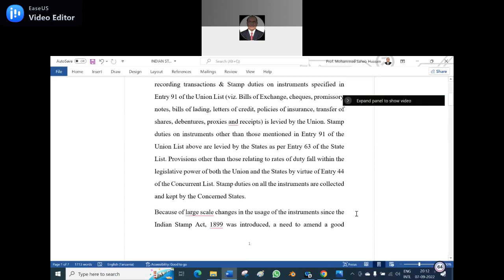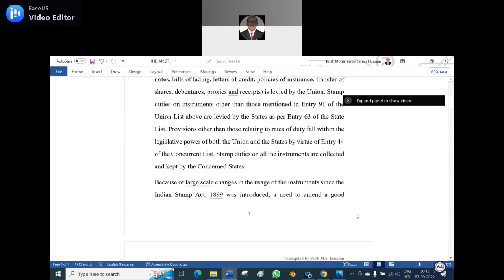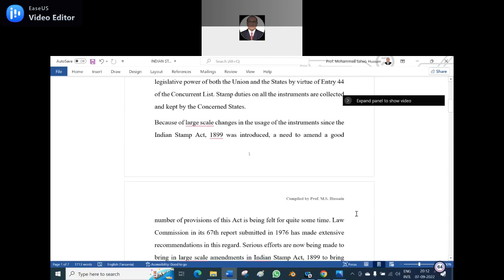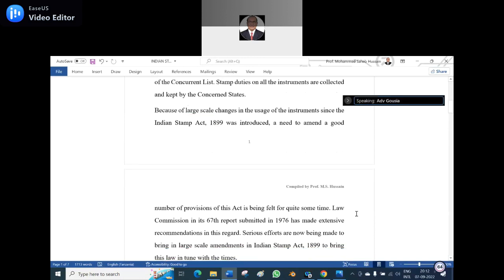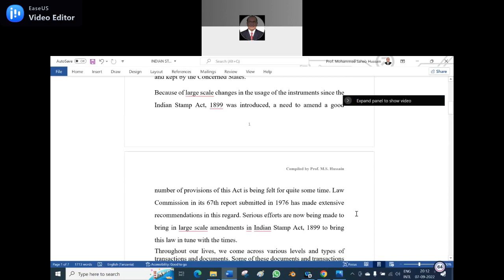Because of large scale changes in the use of instruments since the Indian Stamp Act of 1899 was introduced, a need to amend a good number of the provisions of this act has been felt for quite some time. Whenever an act is made, because of the time factor, as society grows, the act should also keep pace with the changing society. The Law Commission in its 67th report submitted in 1976 made extensive recommendations in this regard.